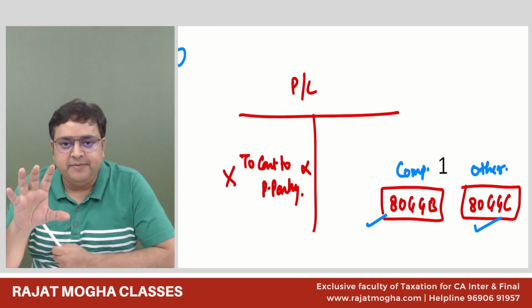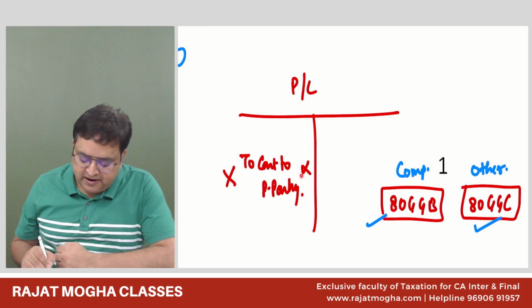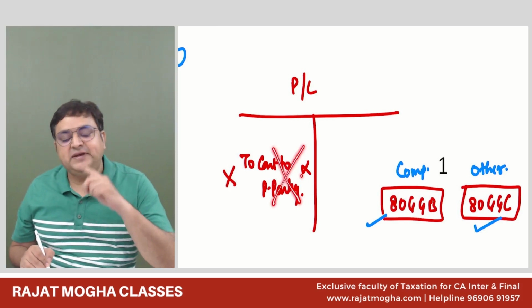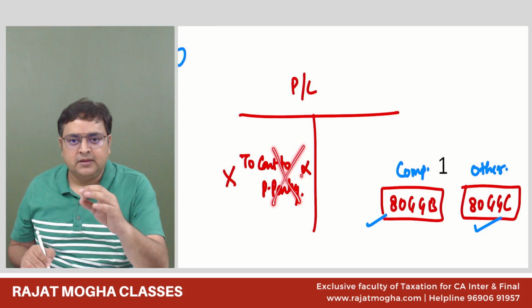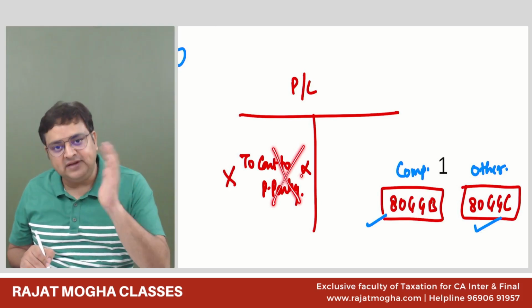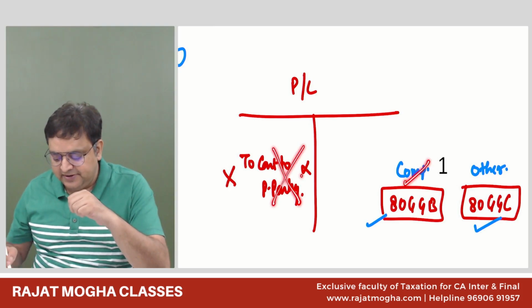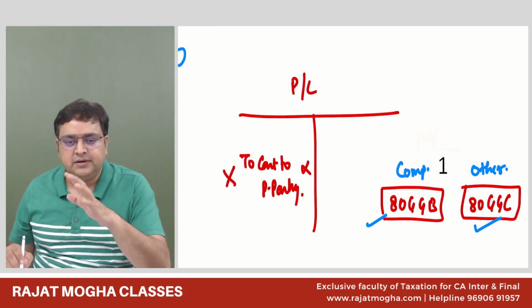Yes, sir. Again repeating, guys, any amount given to a political party is not allowed as a PGBP expense. But if you have made a donation to a political party, you can still allow it under 80GGB/80GGC. How much? 100% of the amount donated.